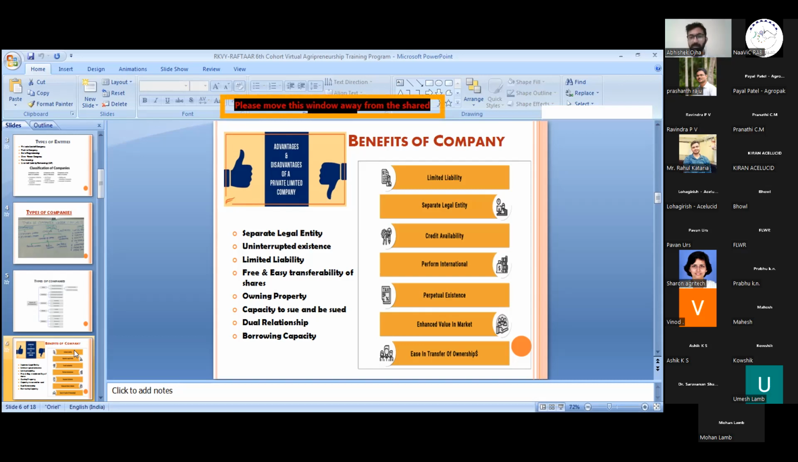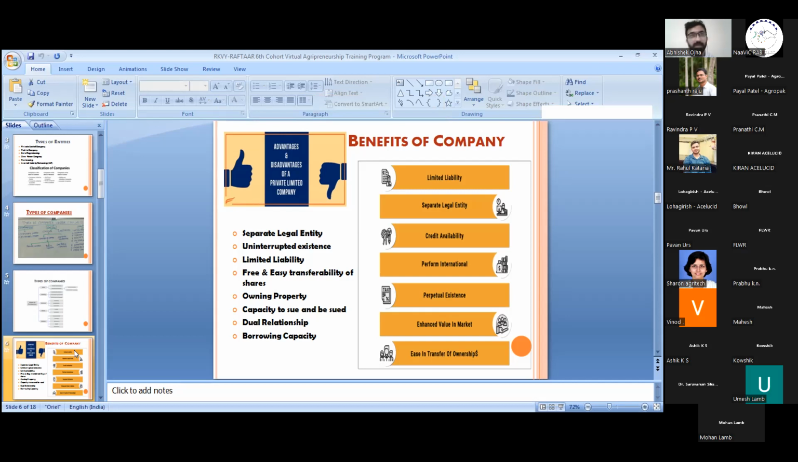There are more benefits provided by the Companies Act, such as performing internationally. If our business is registered, then we can work in international forums also. We can do business at international levels, like getting an export import license, after which we can run our business internationally. The perpetual existence is the same as uninterrupted existence. Next, enhanced value in the market.